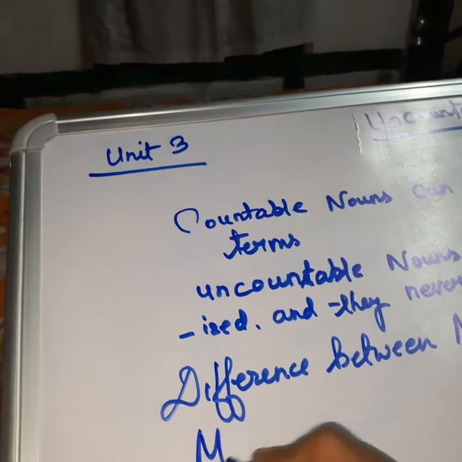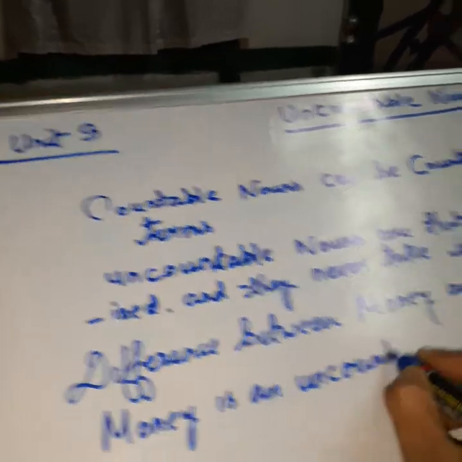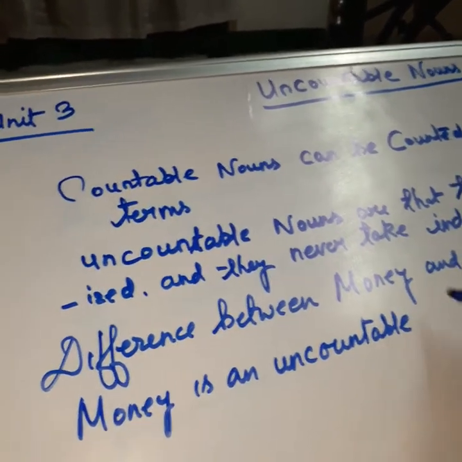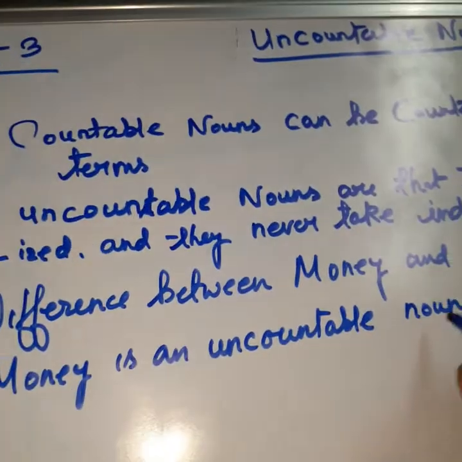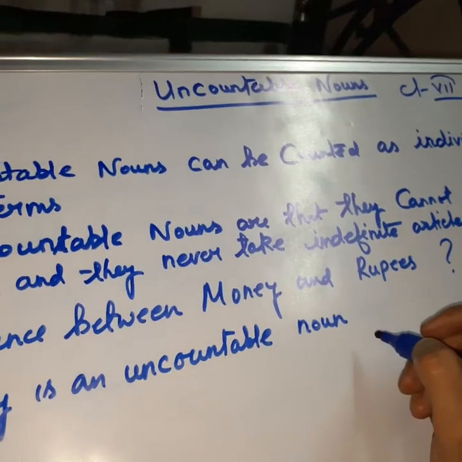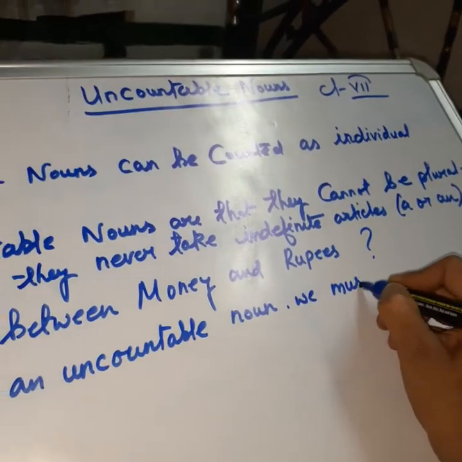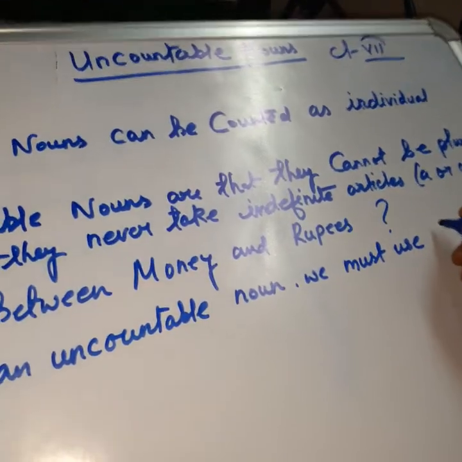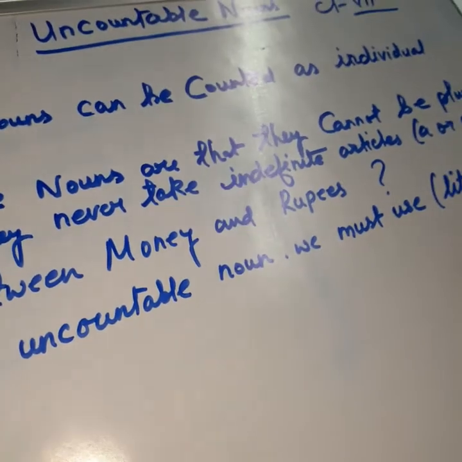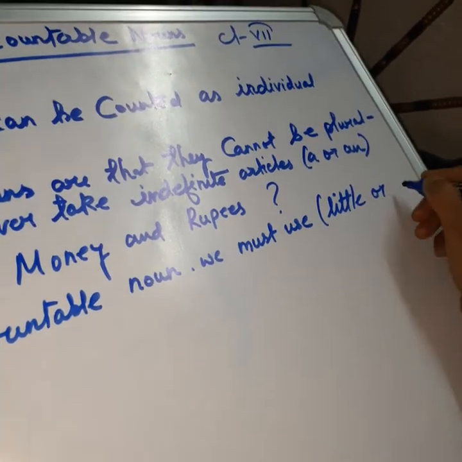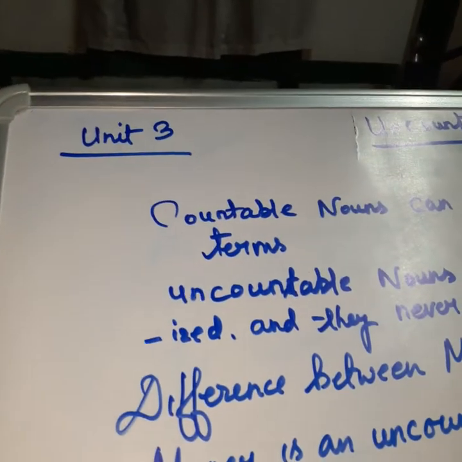money is an uncountable noun. Why? We must use little or much with it.